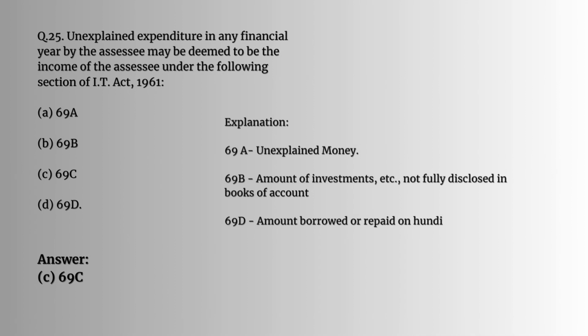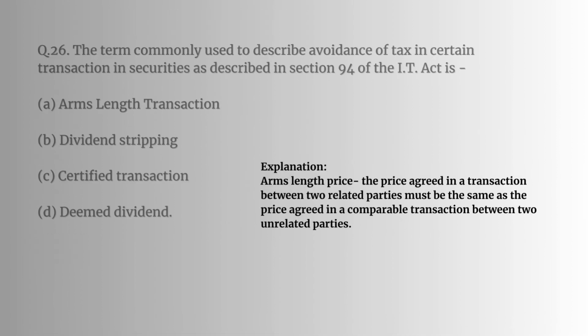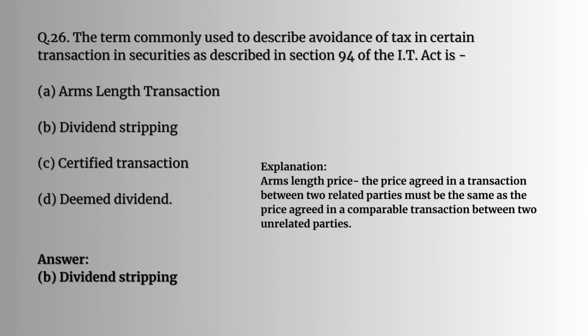So what is 69A? 69A is nothing but unexplained money. 69B, amounts of investments not fully disclosed in the books of accounts. 69D, amount borrowed or repaid on hundi. Question number 26. The term commonly used to describe avoidance of tax in certain transactions in securities as described in section 94 of the IT Act is dividend stripping.